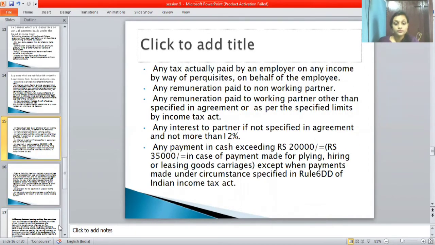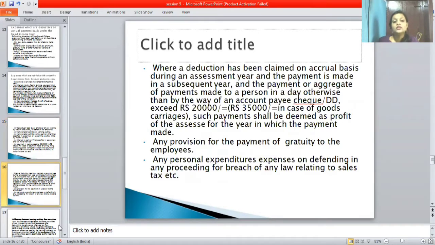Next one, same continuation. So where a deduction has been claimed on accrual basis during the assessment year and the payment is made in the subsequent year, and the payment or aggregate of payments made to a person in a day otherwise than by account payee cheque or draft exceeds rupees 20,000, rupees 35,000 in case of goods carriage categories, such payment shall be deemed as profits of the assessee for the year in which the payment is made.